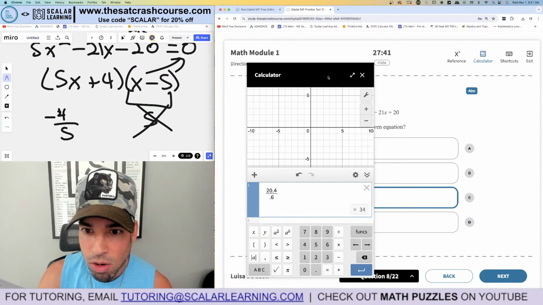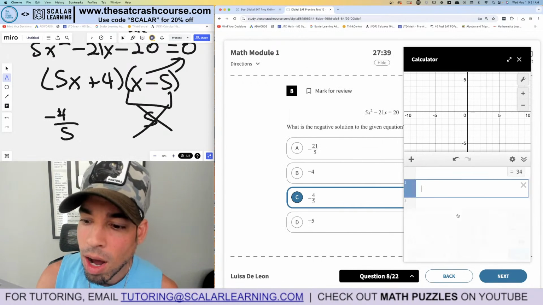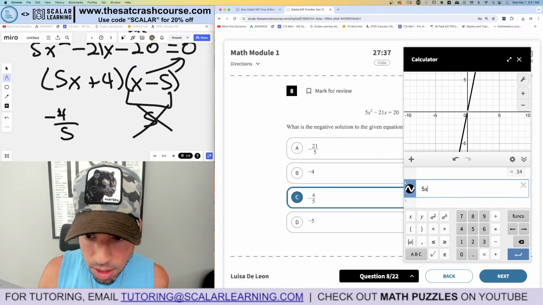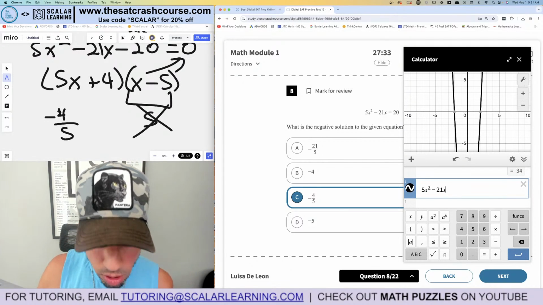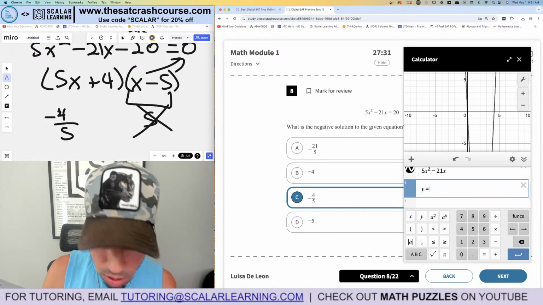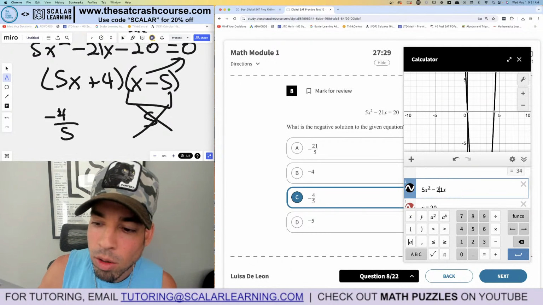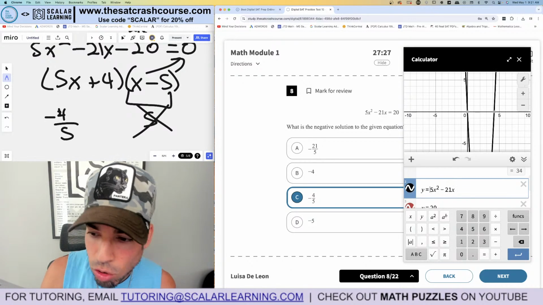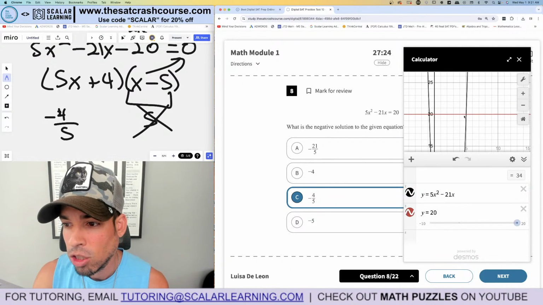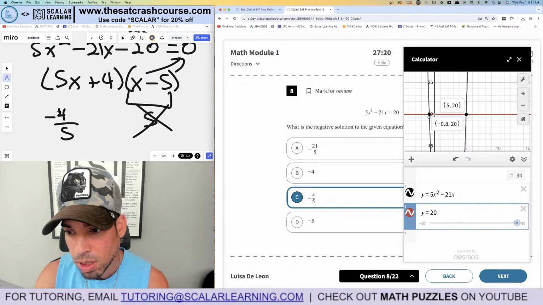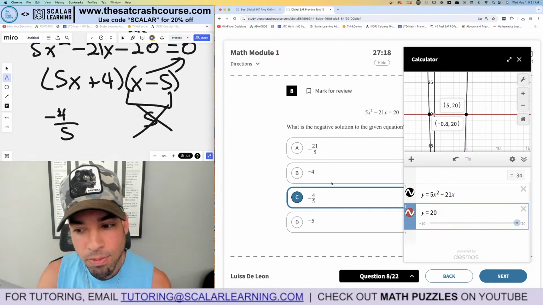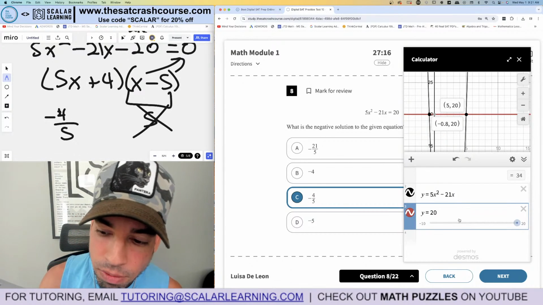Now, if we did it in the calculator, you could do it like this. What I like to do is I make the left side its own equation, 5x squared minus 21x. And then the right side, y equals 20, its own equation. You could also put y equals here, sort of arbitrary. It kind of assumes it's there. And then look for the intersection point. So I see one intersection at positive 5 for x. That's not what we want, but here's the one at negative 0.8. In fraction format, it's right there, negative 4 fifths.